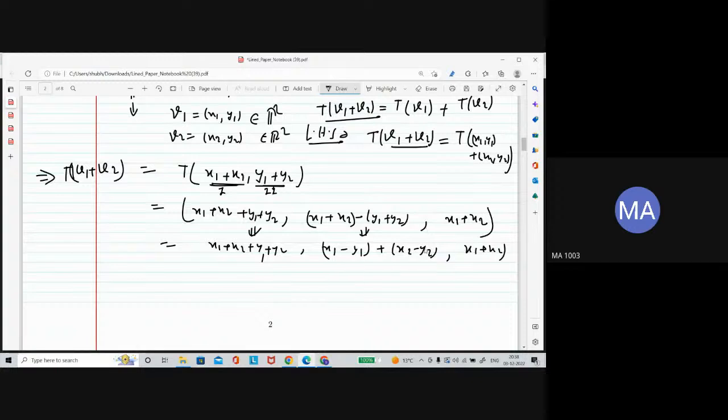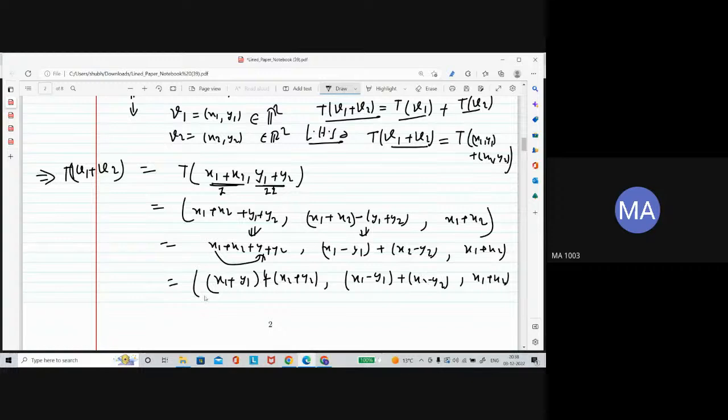So we are trying to reach the right hand side. Right hand side is exactly this one. So here is T of x1. You can rearrange the terms. This is x1 plus y1. So you can finally write it as x1 plus y1 plus x2 plus y2 comma x1 minus y1 plus x2 minus y2 comma x1 plus x2.